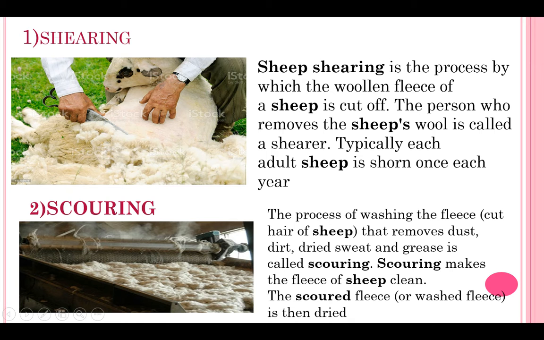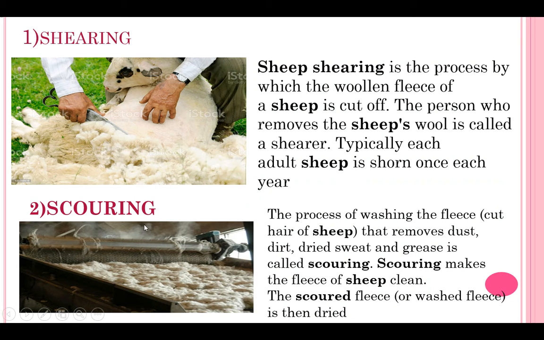Here in scouring process, whatever wool we got after shearing will be called raw wool or grease wool. So which type of wool we got now? Raw wool, or it is grease wool.